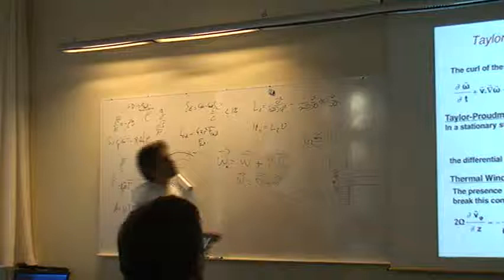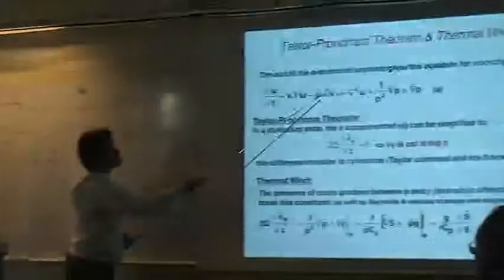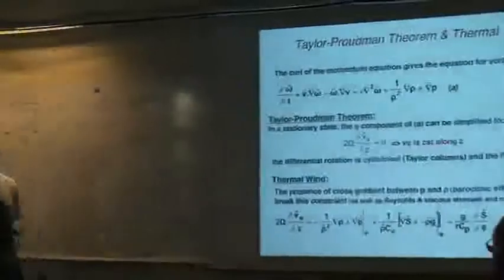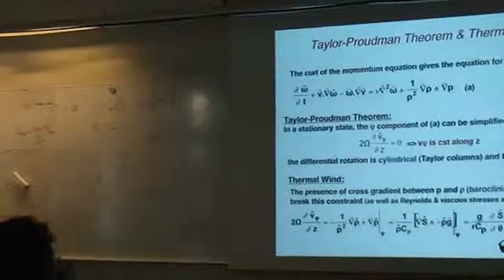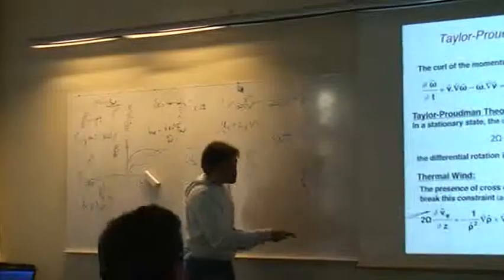So I should have a little a here, to say this is the absolute vorticity that includes also the planetary vorticity. And then, as you can see, the planetary vorticity stays here.